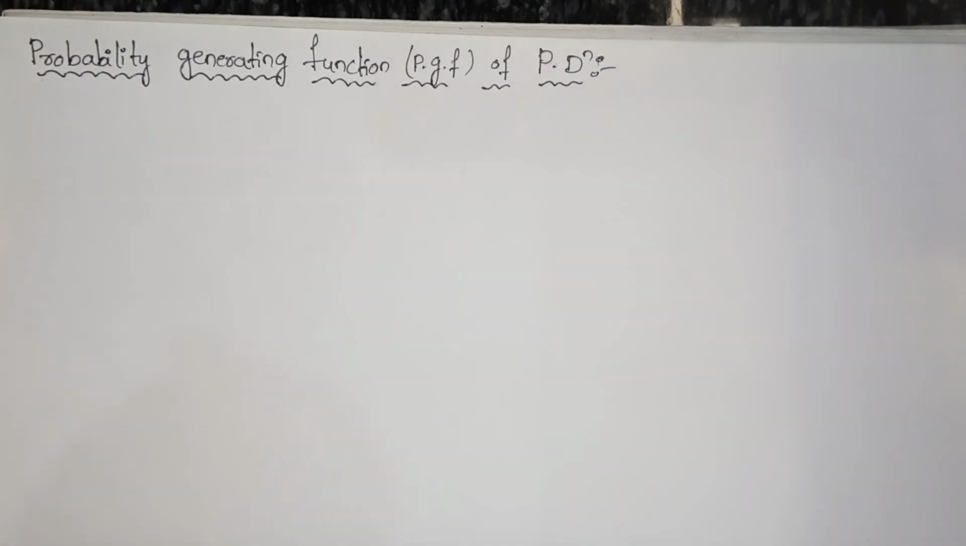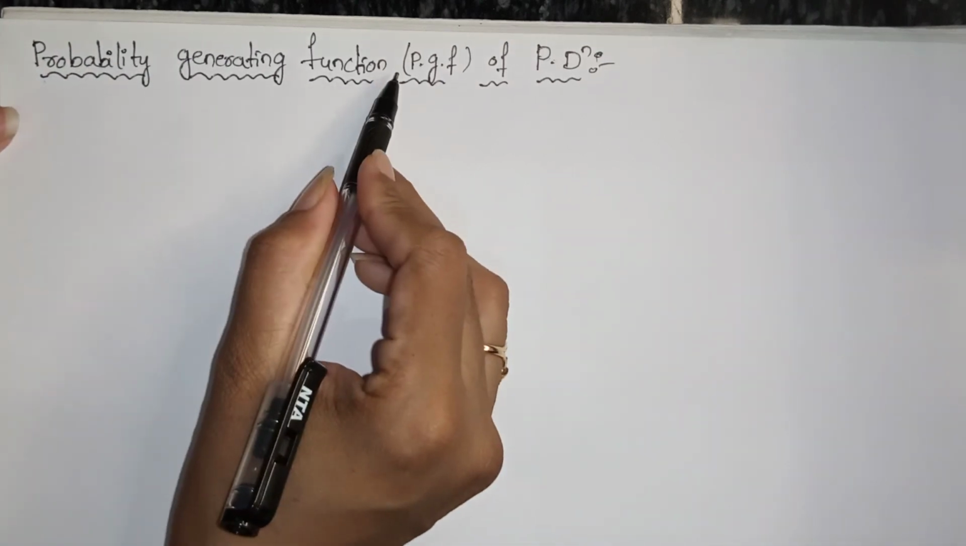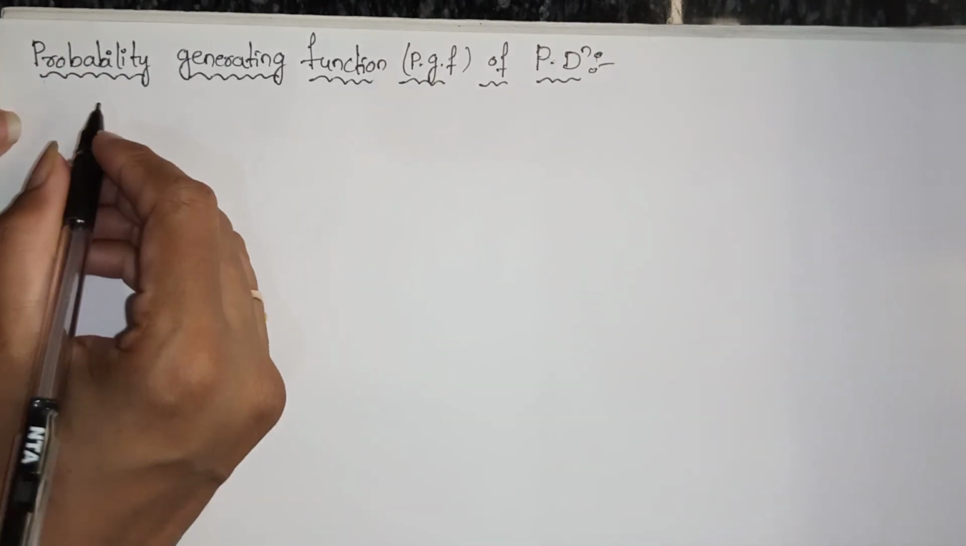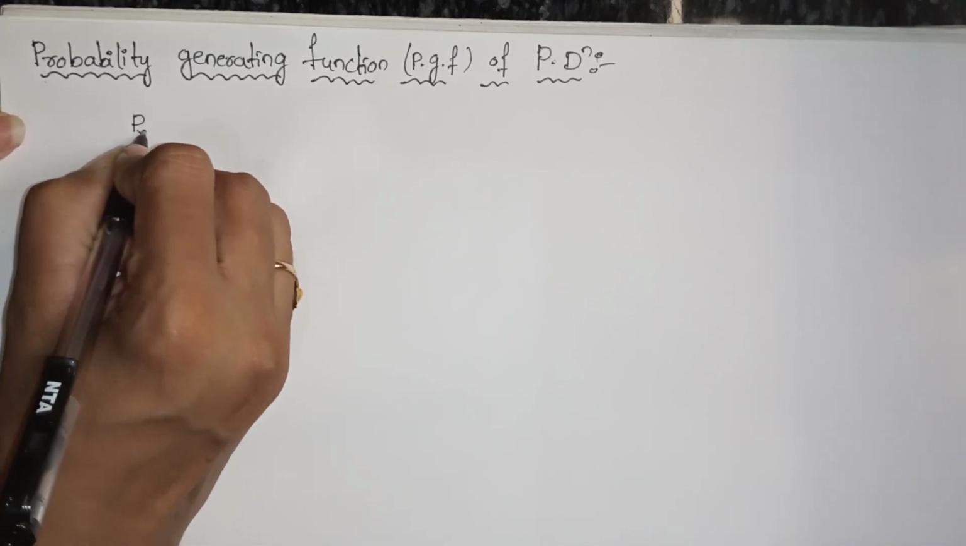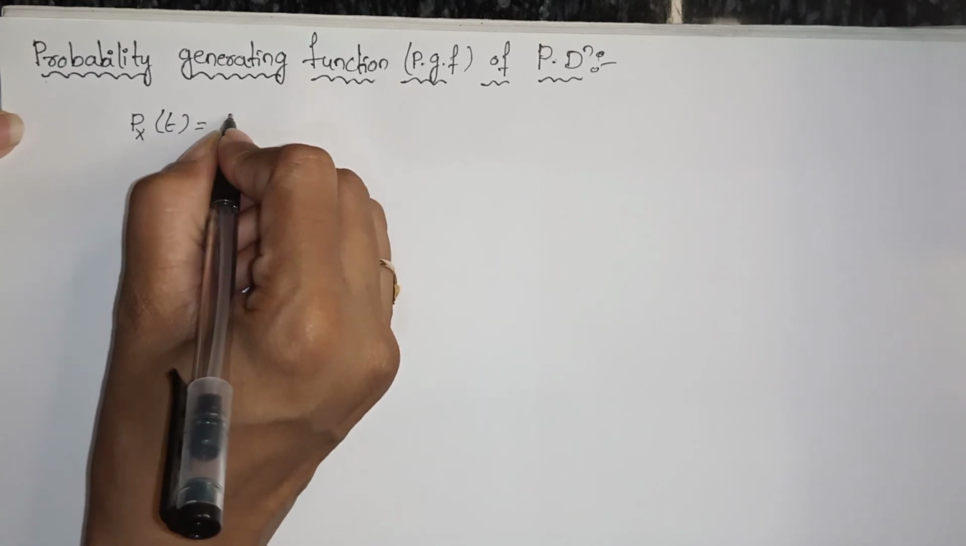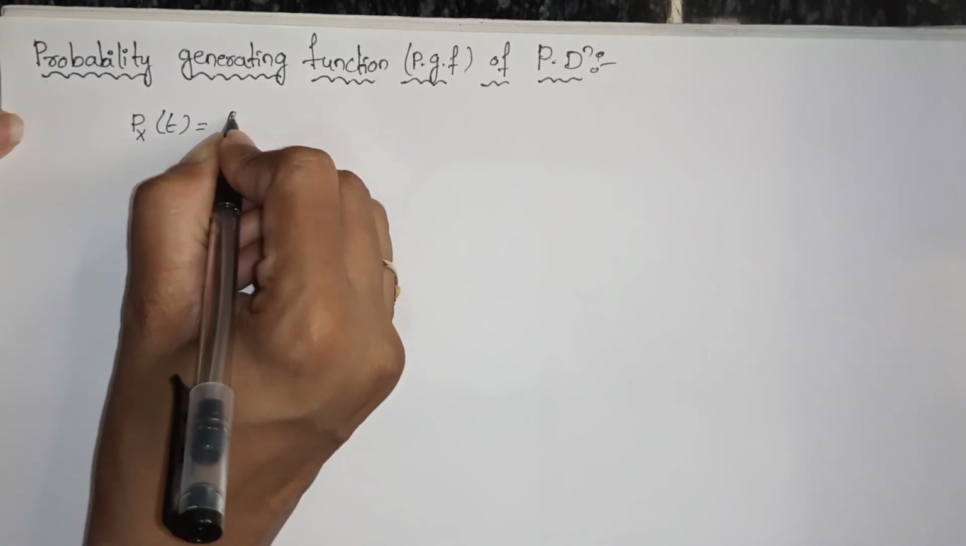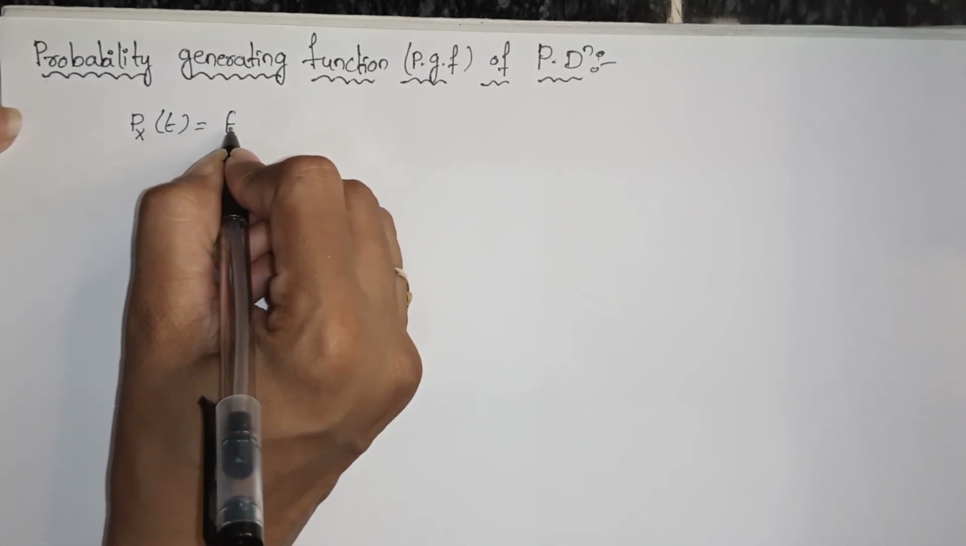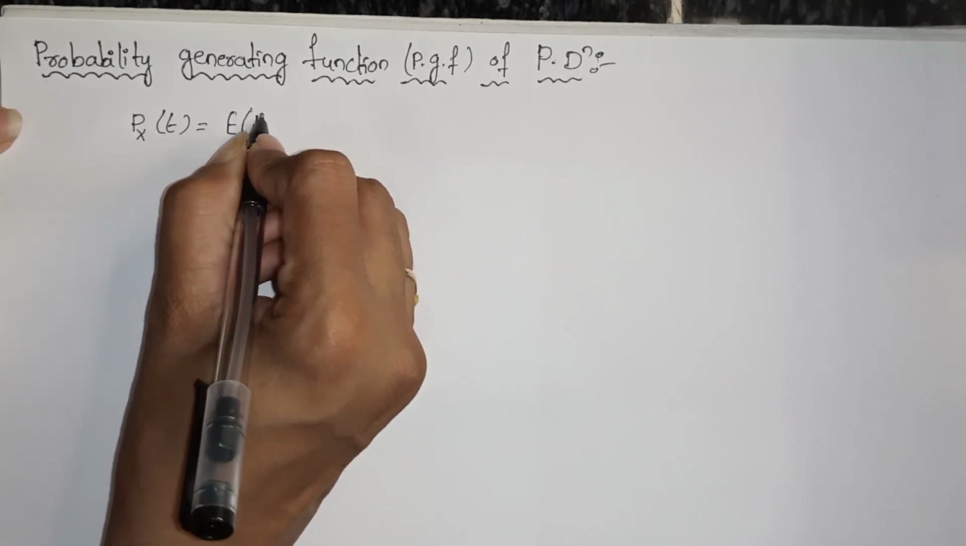So now I am going to tell you about the probability generating function. In short form it is called the PGF of the Poisson distribution. PGF, that means probability generating function, is denoted with Px of t. Its formula, in terms of expectation, we can write as expectation of t power x.